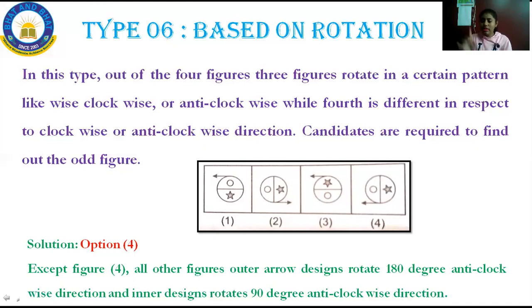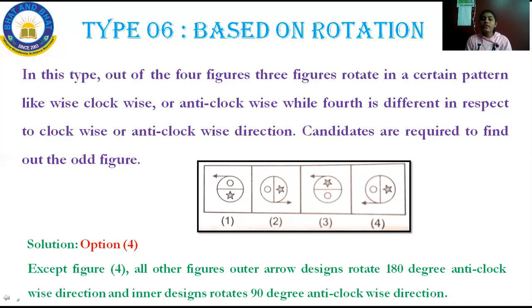And then the third one is also moving in the clockwise direction. But the fourth one is moving in the anti-clockwise direction. Clockwise means starts from 12 and moving like this. Anti-clockwise means the reverse of that. So what is the correct option here? Option 4 is the correct answer, because it is moving in the anti-clockwise direction.